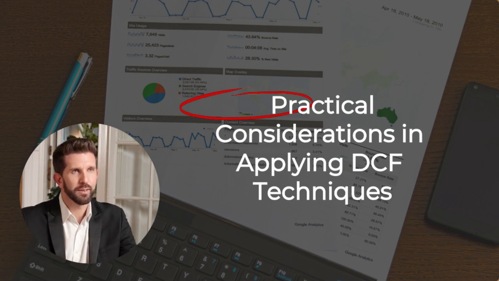Capital rationing: when funding is limited, use the profitability index to rank competing projects. Intangibles: consider strategic benefits and non-financial gains, such as market share, innovation, etc.